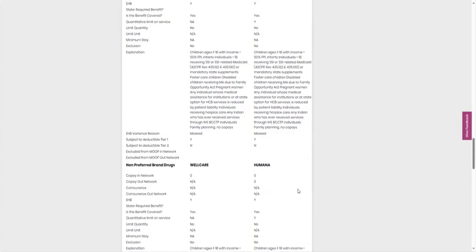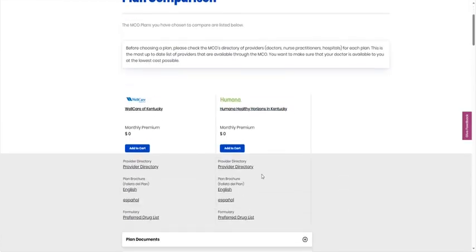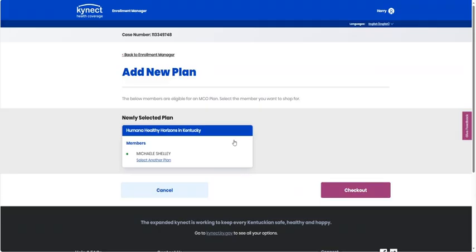Scroll back up to the top of your page and select the desired plan by clicking on the Add to Cart button. The Add Plan screen displays once more, this time with the newly selected plan. If any changes are desired, click Select Another Plan. Otherwise, click the Checkout button to complete the enrollment process.